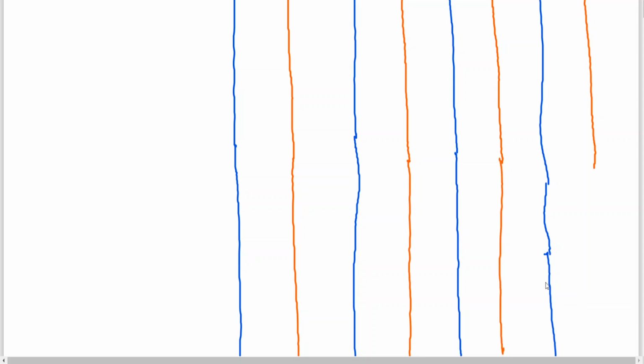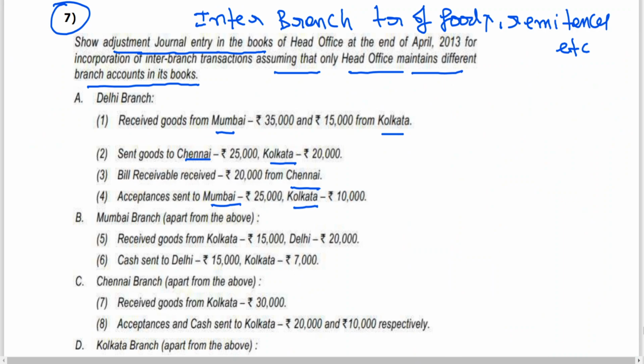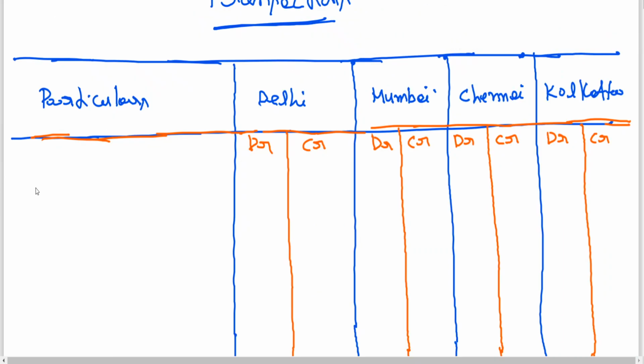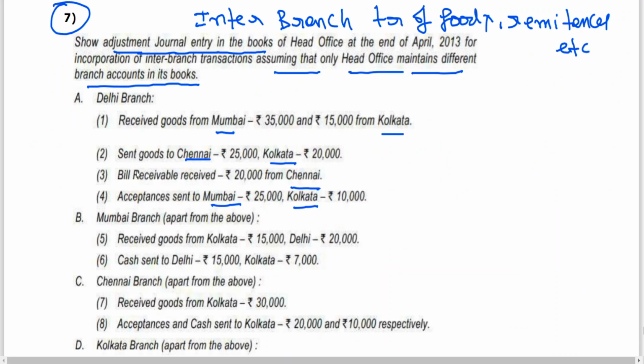Okay, we start doing it now. First, what is the branch here? First branch, Delhi. Delhi branch. Received goods from Mumbai and Calcutta.